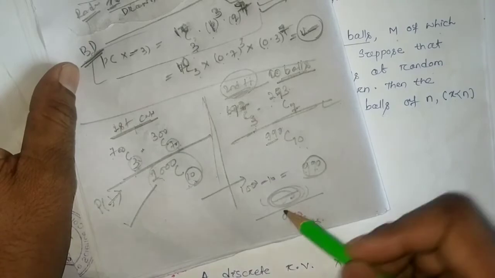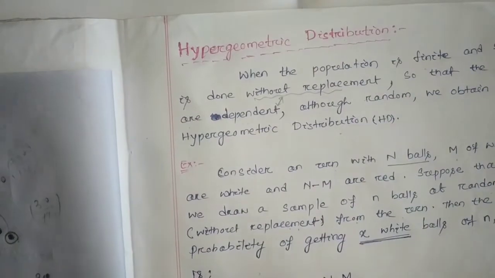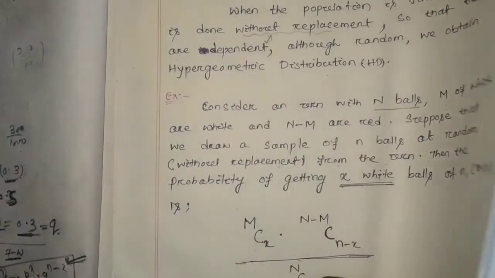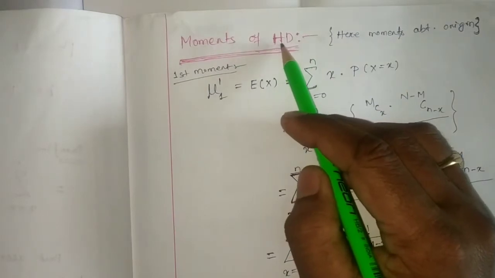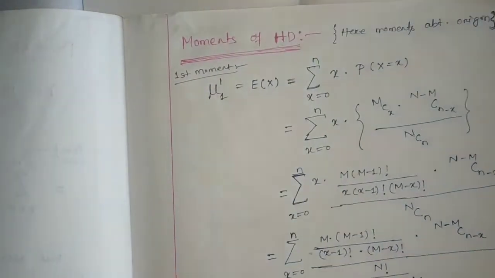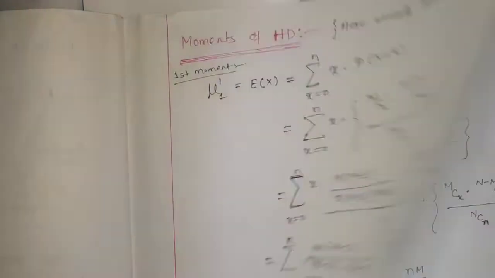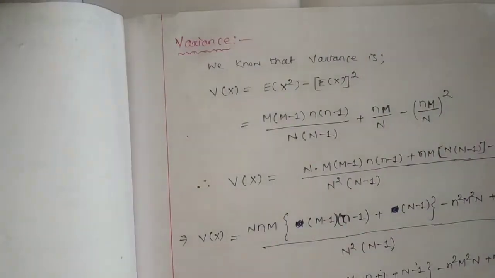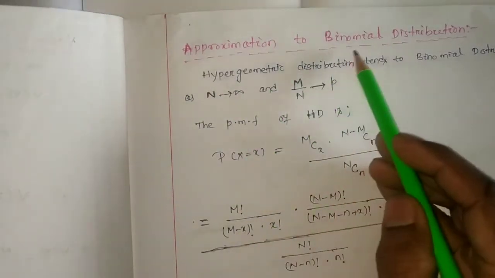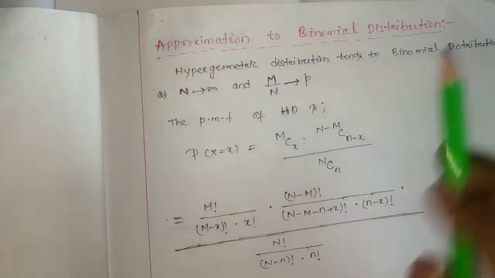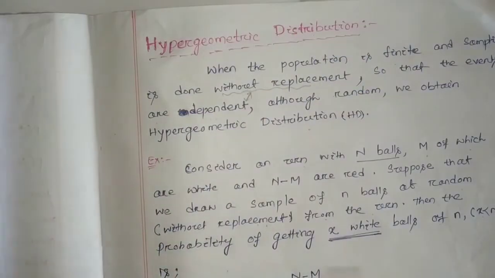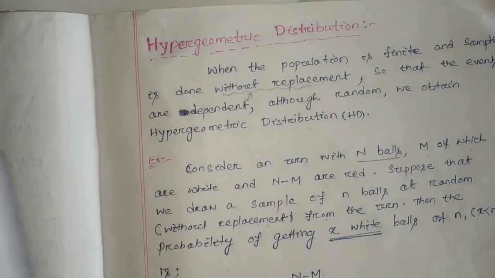So in this type of case, we have to use the so-called hypergeometric distribution. In detail, we have to discuss this distribution. We have to discuss the proof of its PMF and the moments of the hypergeometric distribution. From the moments, we have to find the mean and variance, and then discuss the approximation to the binomial distribution. That means this hypergeometric distribution will also approximate to binomial under some conditions, which we are also going to discuss.